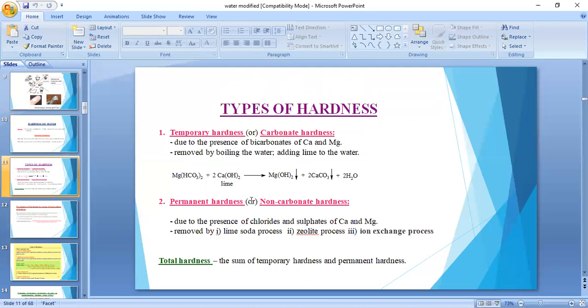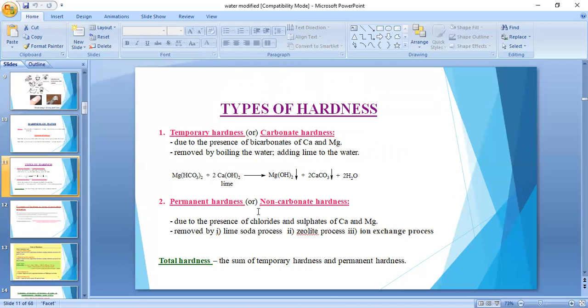And permanent hardness or non-carbonate hardness. Temporary hardness can be easily removed by boiling. Permanent hardness is also called non-carbonate hardness. Why? Because of the absence of carbonates. None of the carbonate salts of calcium and magnesium are responsible for permanent hardness, so that's why it is called non-carbonate hardness.